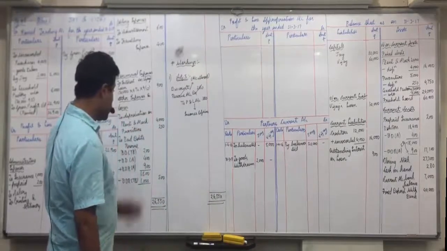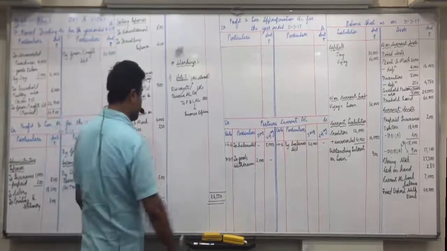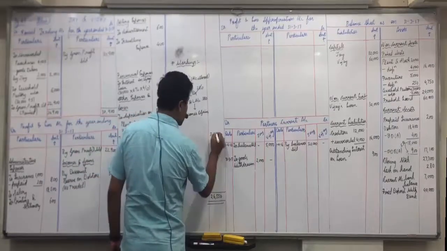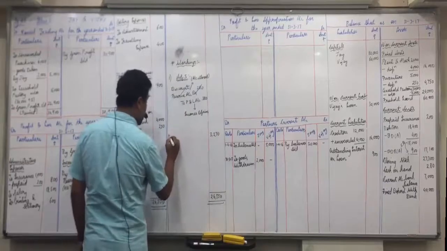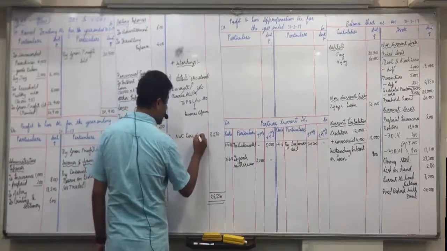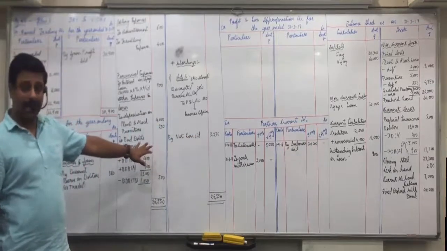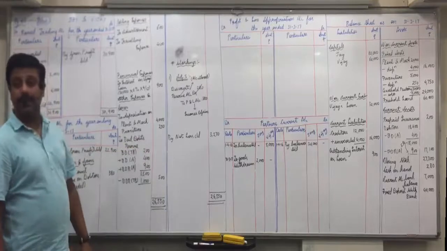Minus 23,280, so 3,270. 3,270 is by net loss carried down. Any confusions with this? All are clear with it? Where will we transfer this?